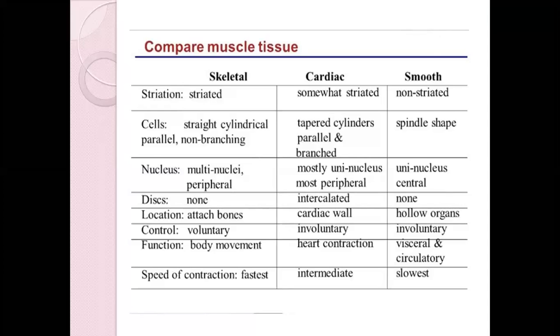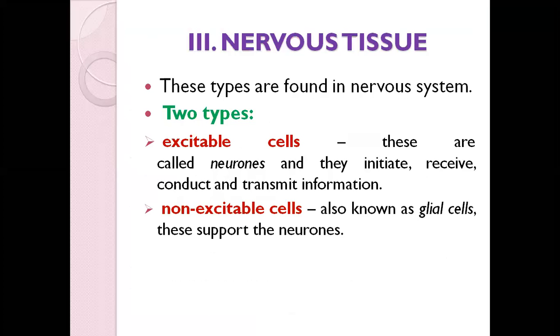So we'll move to the last tissue, which is called nervous tissue. This nervous tissue is usually found only in the nervous system. I think the nervous system has already been started. I guess your ma'am has started it, right?